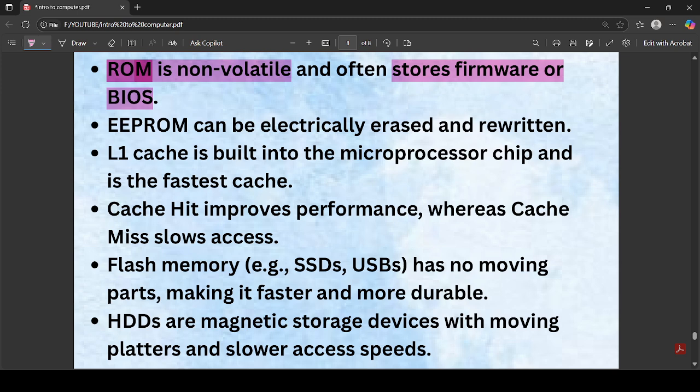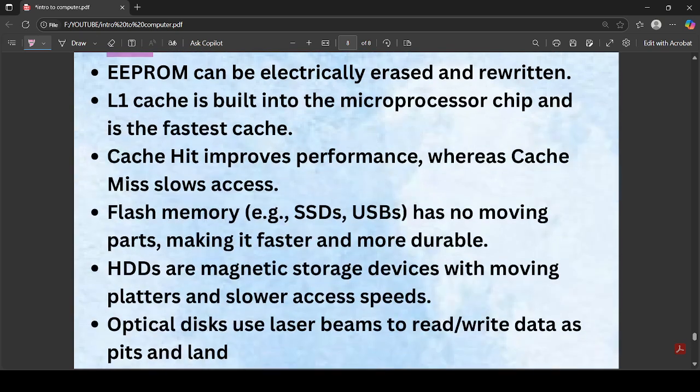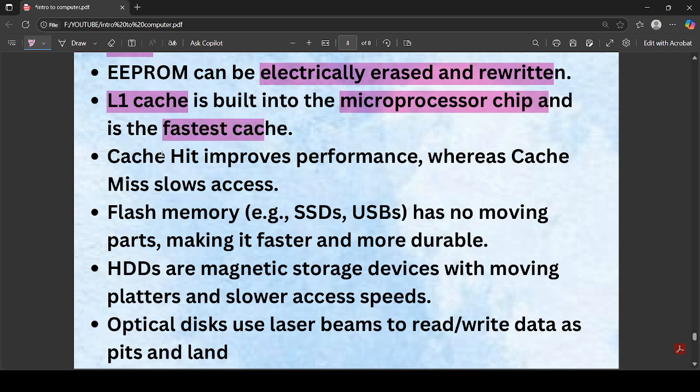As I already said, EEPROM is electrically erasable and rewritable. And cache is divided into L1 cache, L2 cache, L3 cache, and L1 is the cache that is embedded in the microprocessor chip, and it's the fastest. Another point is cache hit and cache miss. As I already said, cache hit means the information is present in the cache, and if the information is not, then that is cache miss.